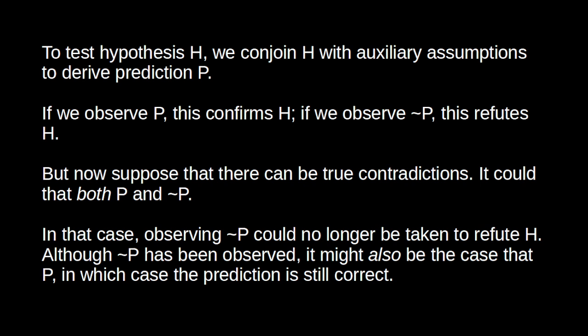So now suppose that there can be true contradictions. So it could be that P is both true and false.